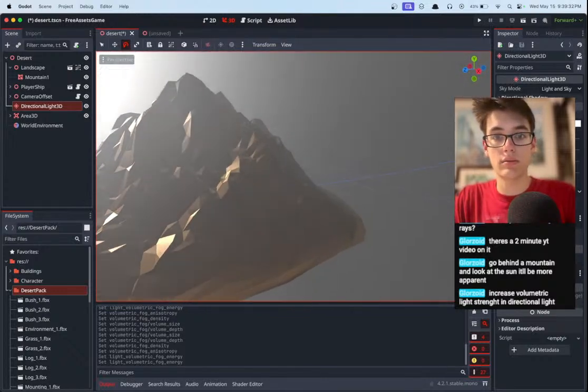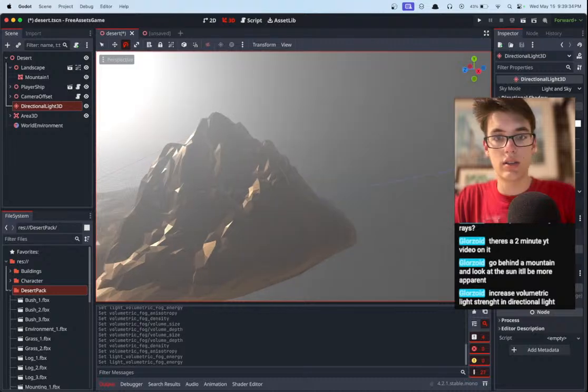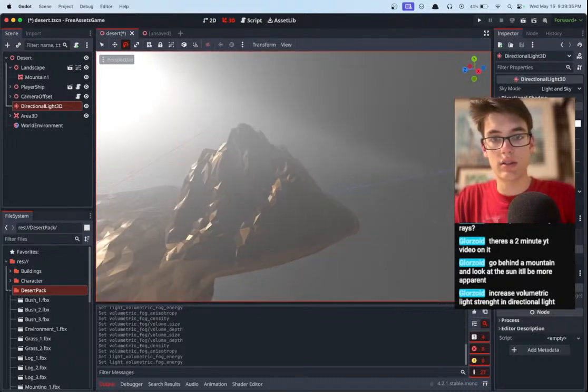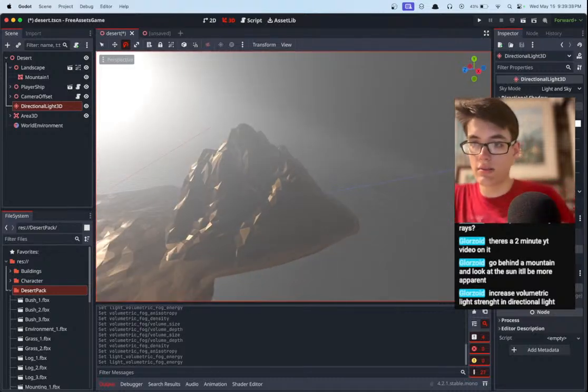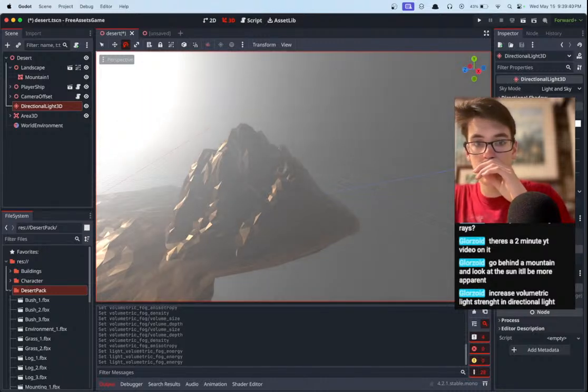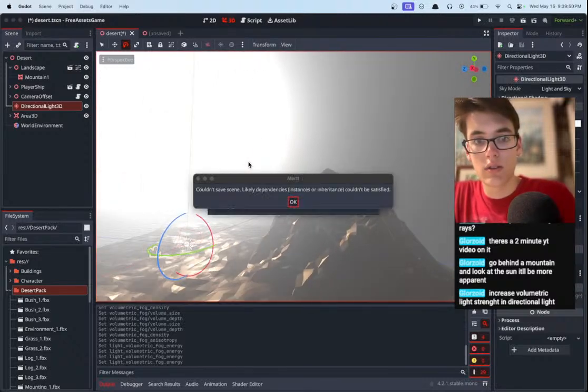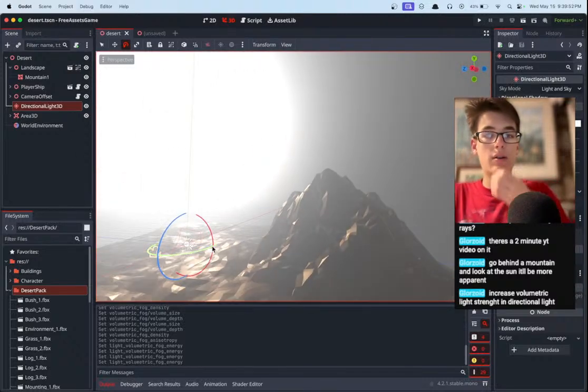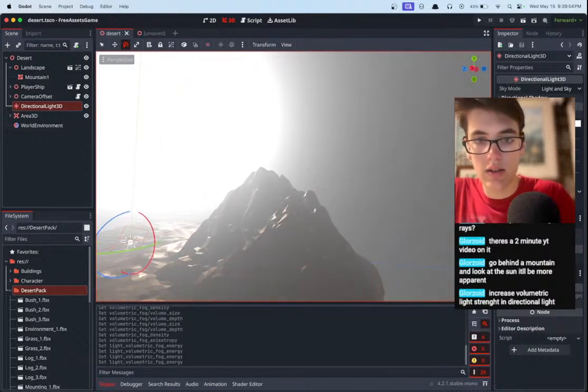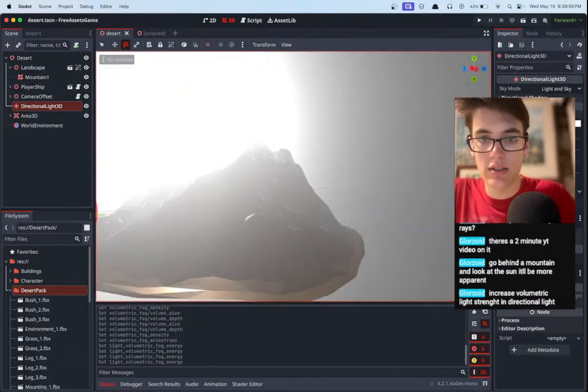Hang on. Ooh. There we go. There's a ray. Okay, there's some rays. Now we're getting it a little bit. We just have to tune the values exactly right, maybe. Okay, we want it to be pretty bright. Let's put it back to 1 though. I think the main problem now is that we need a good angle on our mountain if we want to actually see the rays cutting over it.